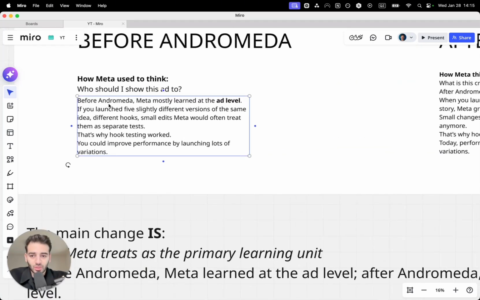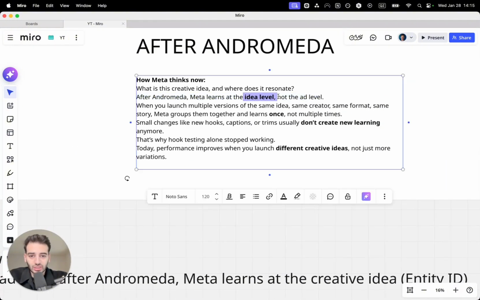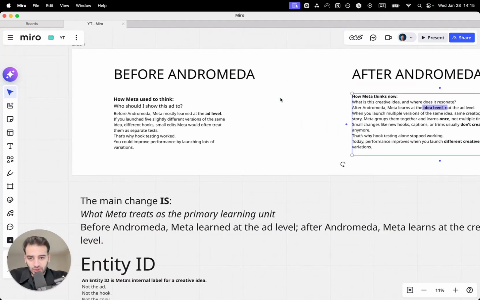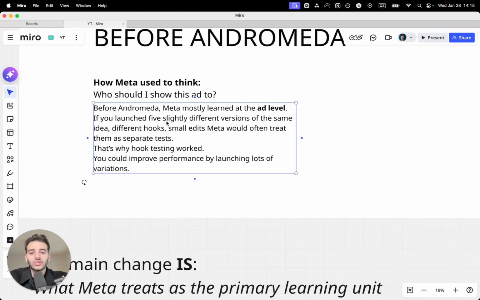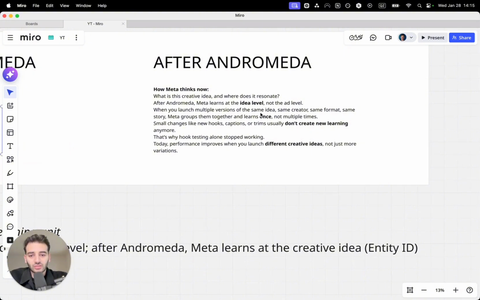Before Andromeda, Meta mostly learned at the ad level, while now it learns on the idea level, which is the entity ID, something we're going to be talking about today. If you launched 5 slightly different versions of the same idea, with different hooks and small edits, Meta would often treat them as separate tests. Now it's different. It treats them as one group, and that one group will be tested with the same entity ID and will go to the same type of audience.